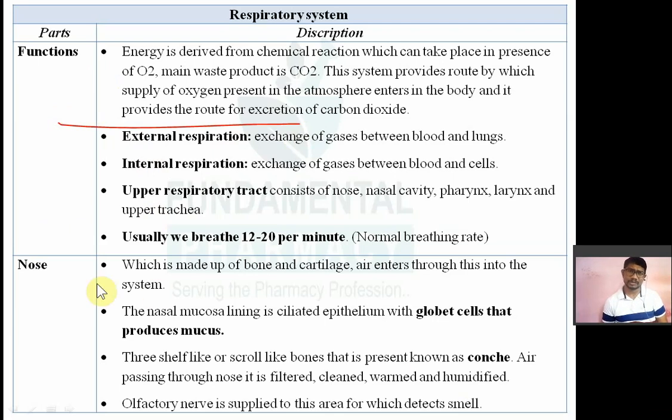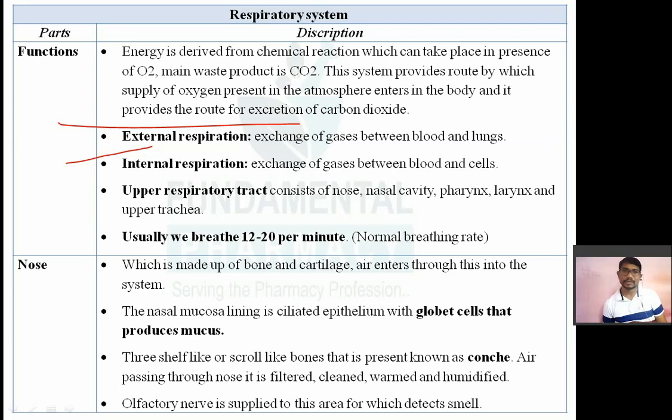Now there are different kinds of respiration. The first one is known as external respiration. What do you mean by external respiration? External respiration means exchange of gases between the lungs and the air. Whatever air you inspire, oxygen is taken up from that air into the blood. So exchange of gases between lungs and blood is known as external respiration. Atmospheric oxygen is deposited in the blood in the lungs.